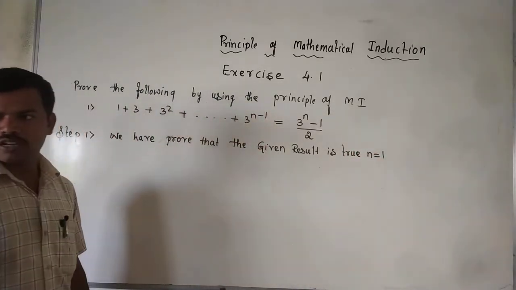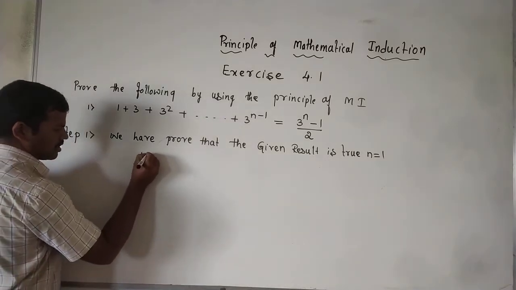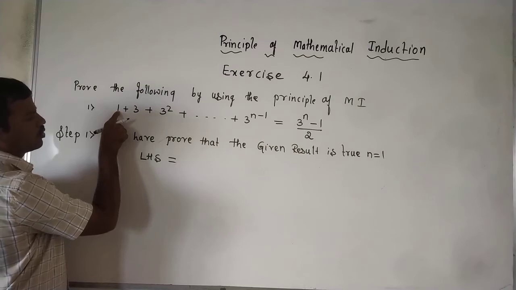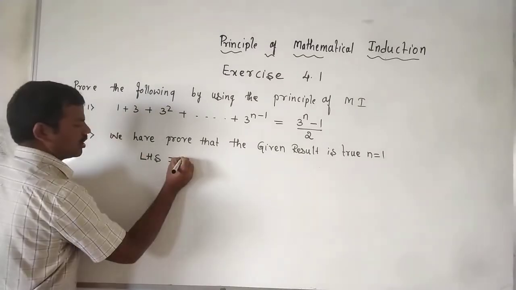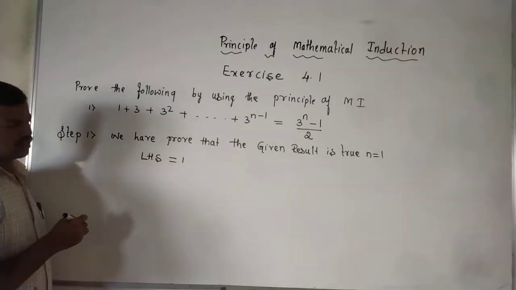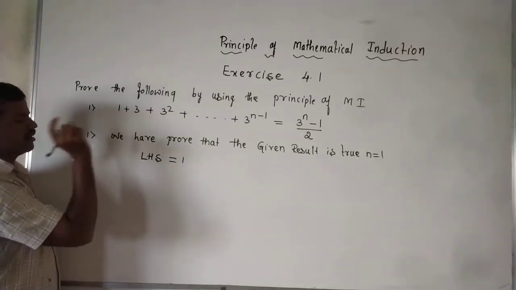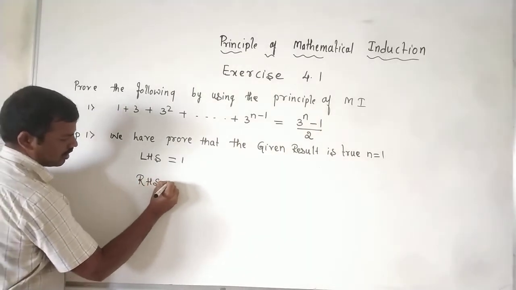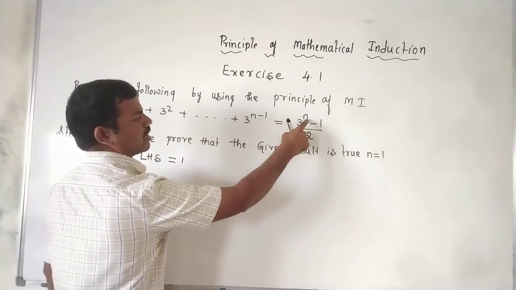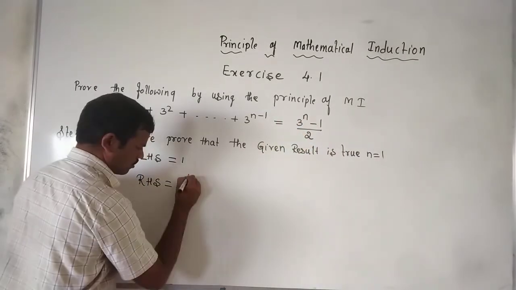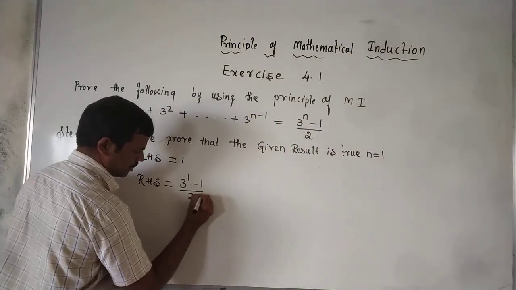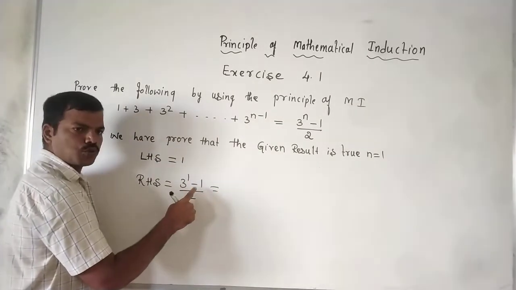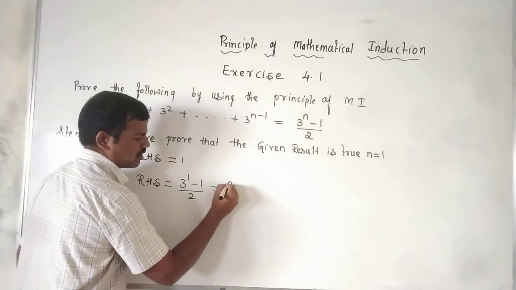Put 1 in place of n. First LHS: for n equal to 1, the first term is 1. Now RHS: put 1 in place of n, 3 raised to 1 minus 1 divided by 2. 3 raised to 1 is 3, minus 1 is 2, 2 by 2.